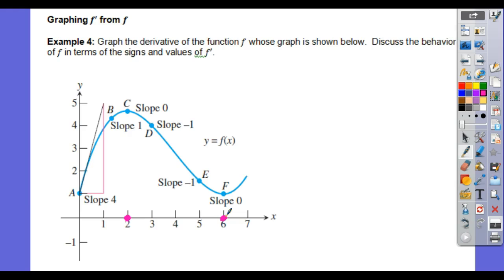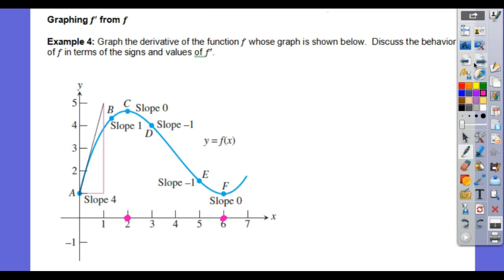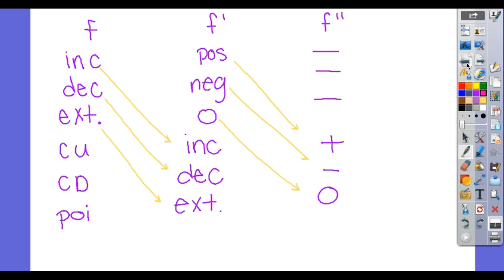So from A to C, what should the derivative be doing? It should be what? No, the original is increasing. Think about this. The original is increasing, so the derivative is, the original is concave down. Would you not agree? So your derivative needs to be decreasing.